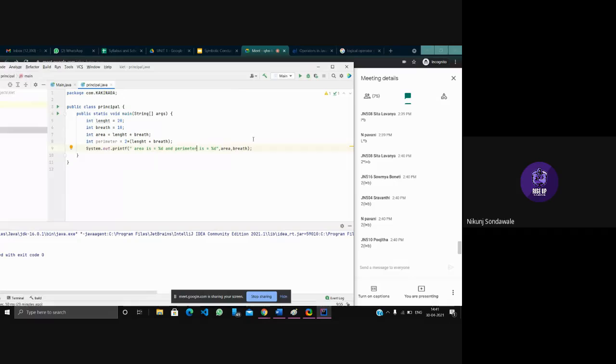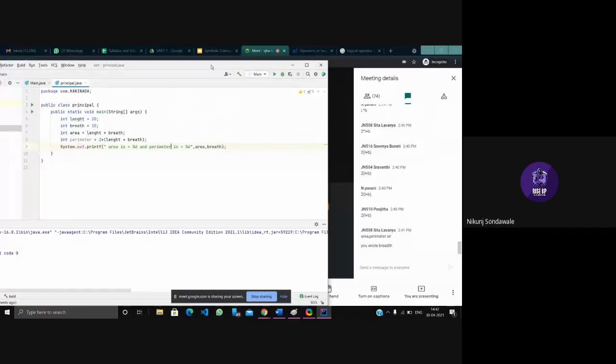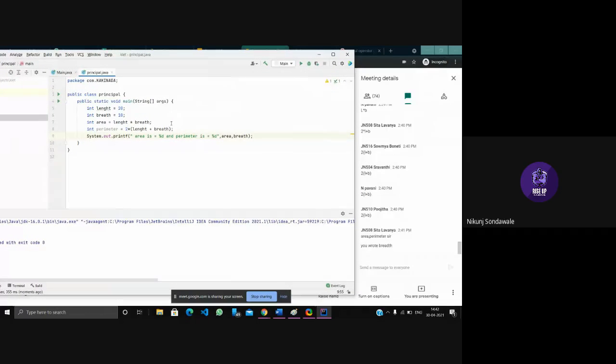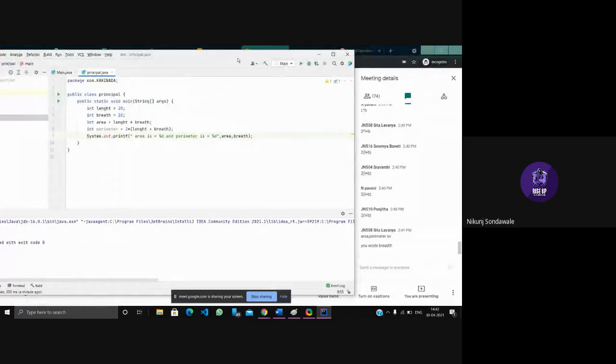So let's see what output we get. Okay. So in the output, yeah, I wrote breadth. Where do you see breadth? Okay, so it doesn't matter. It's just a variable name.